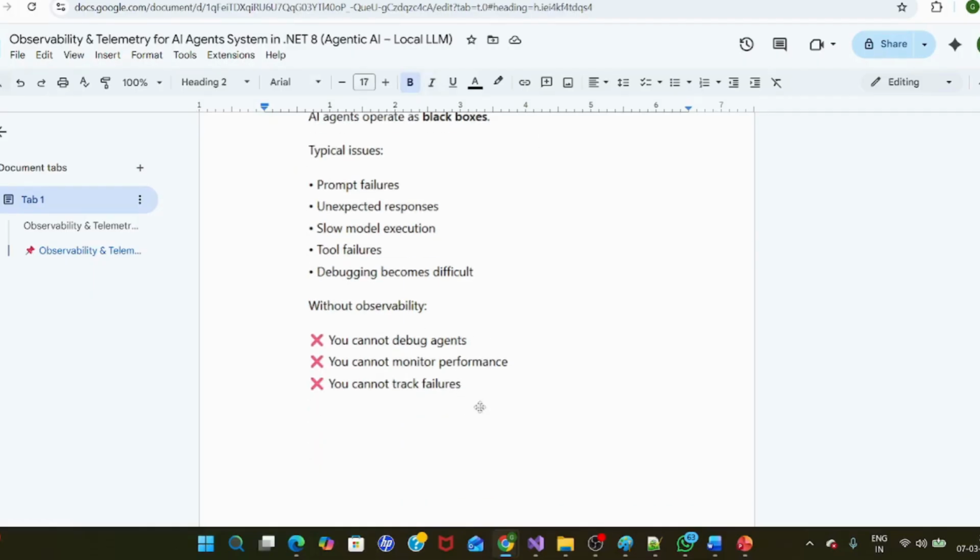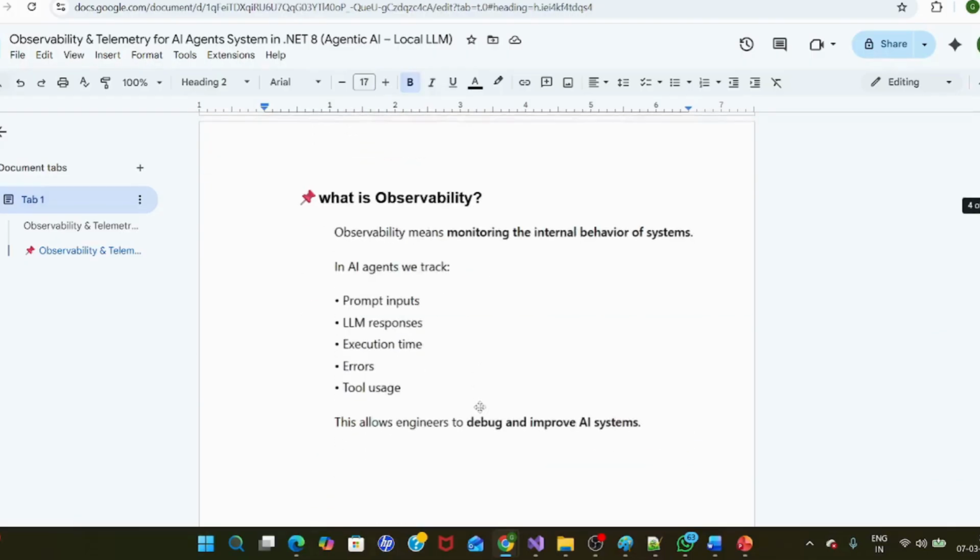Without observability, what? You cannot debug, you cannot monitor, you cannot track. Why observability? Observability means monitoring the internal behavior of a system. In AI agents, we track prompts, LLM responses, execution, errors, and tool usage, right? We already discussed what tool usage is, we have used the prompt on all the days, and how the LLM is responding you also know. But right now the important thing is that we will track the execution time and the errors. That is very important.